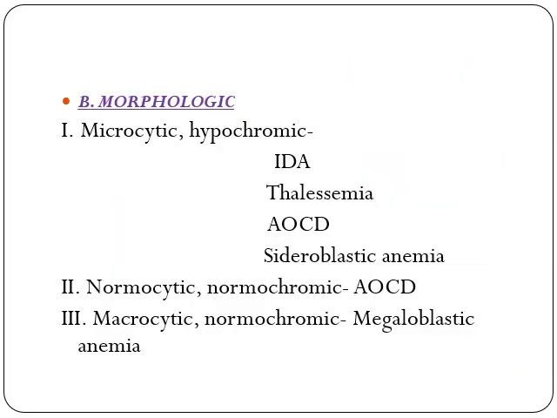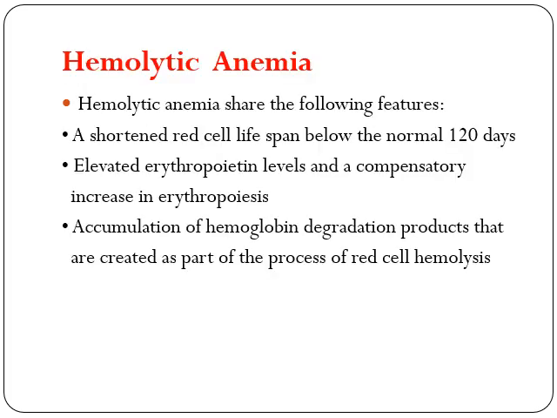So again, microcytic hypochromic: iron deficiency anemia, thalassemia, anemia of chronic disease, sideroblastic anemia. Coming to normocytic normochromic: anemia of chronic disease. Macrocytic normochromic: megaloblastic anemia. Now coming to the main heading, hemolytic anemia.